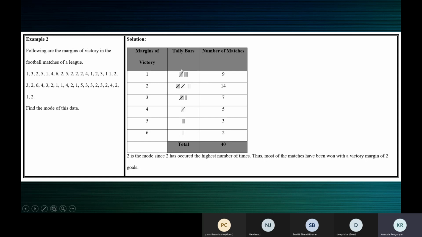So we look at 1, put a tally mark against 1. Then we take up 3, a tally mark against 3. Then 2, again 1 tally mark against 2. Then the next one is 5, a tally mark against 5, like that. Then, looking at the tally marks, we write the frequency. So when you have 5, 10, 14, that's how we use tally marks. But now what we would have done is taken up 2, counted 1, 2, 3, up to 14, and got the frequency straight away, 14. And then we'll put these tally marks.